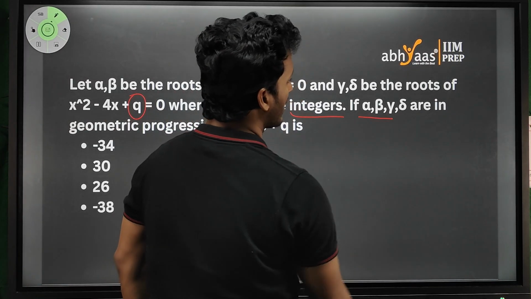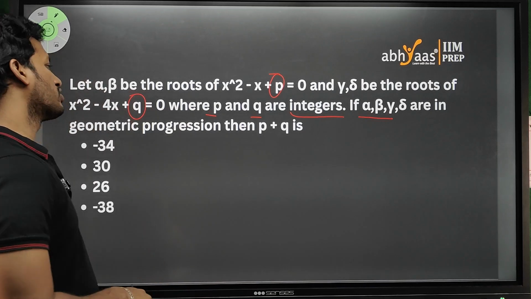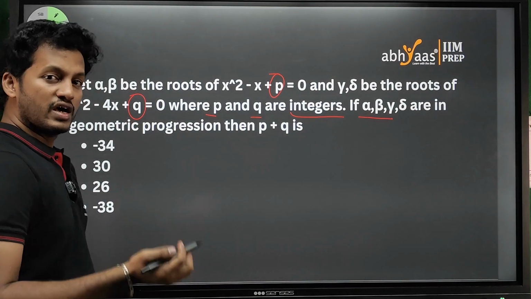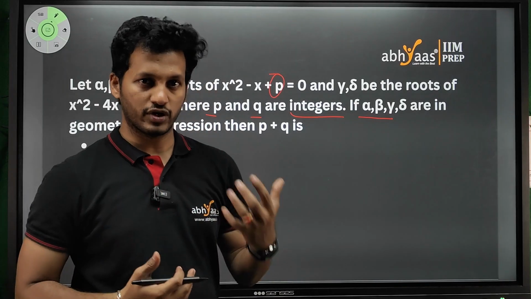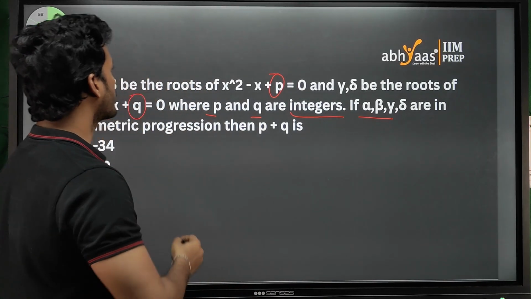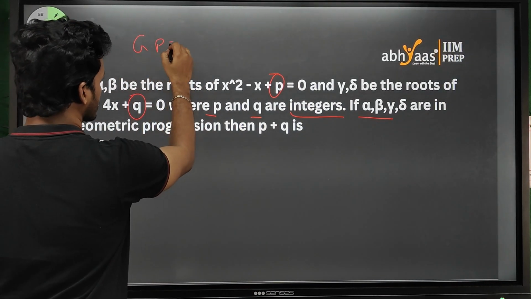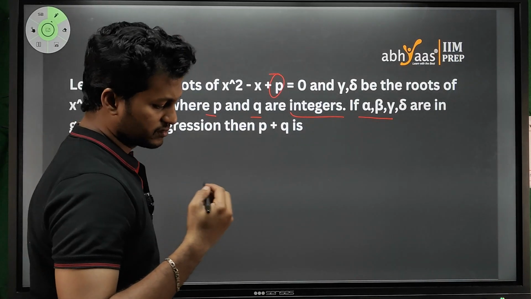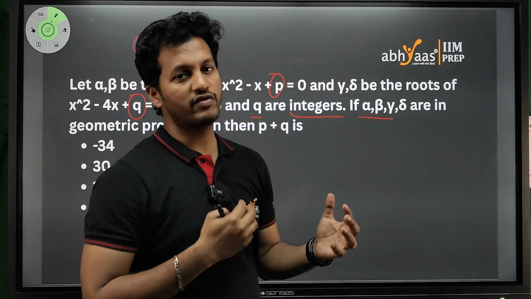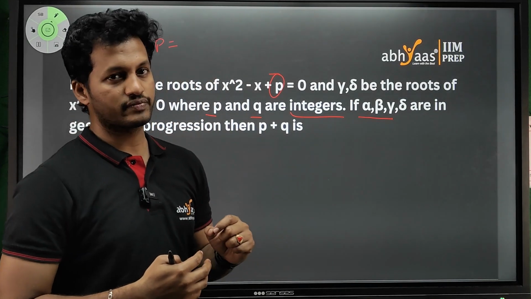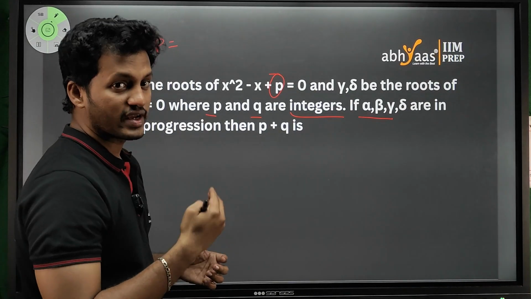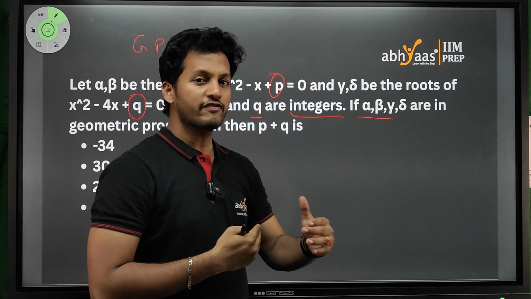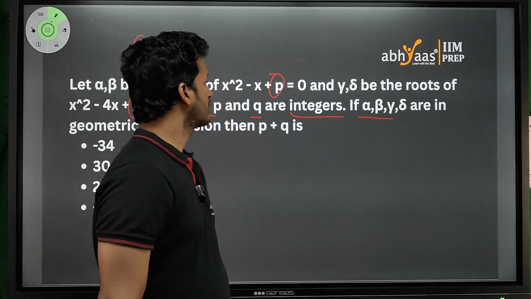If alpha, beta, gamma, delta are in geometric progression, then p plus q is. We will discuss progressions clearly in our next videos, but for now, a geometric progression is a series of numbers which have a common ratio. If you divide the second term by the first term, you get the common ratio. It will be the same for every consecutive pair of terms, right?